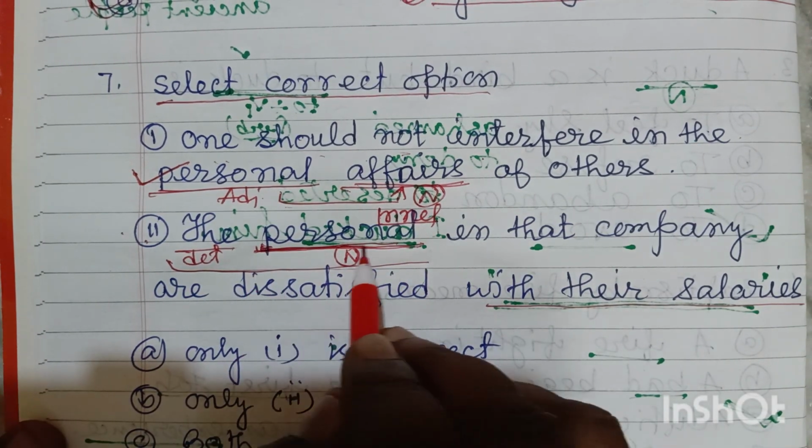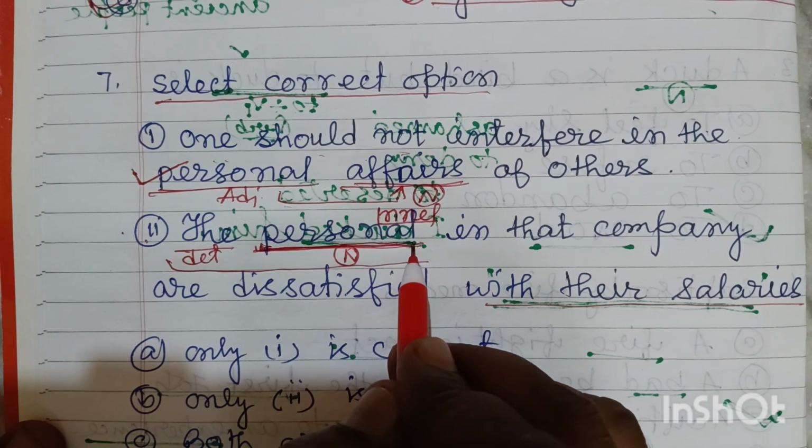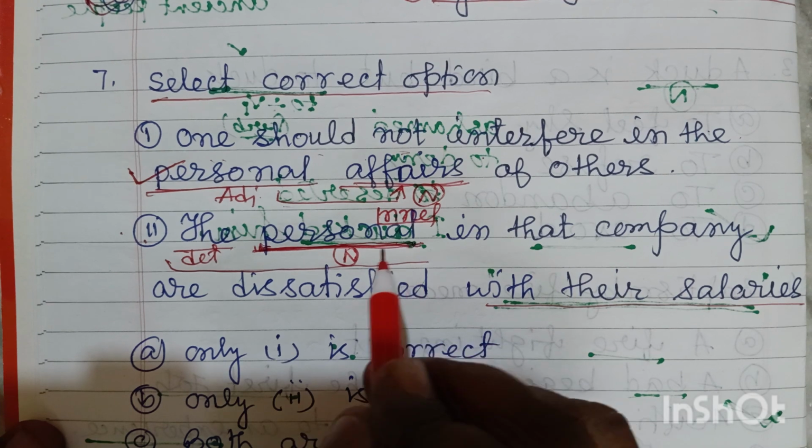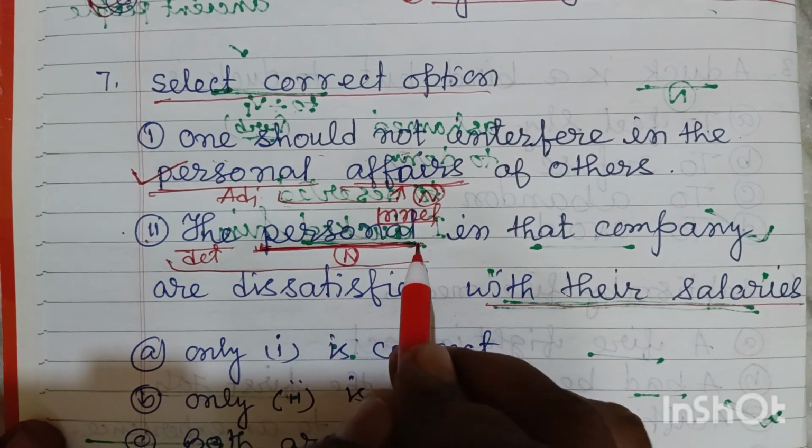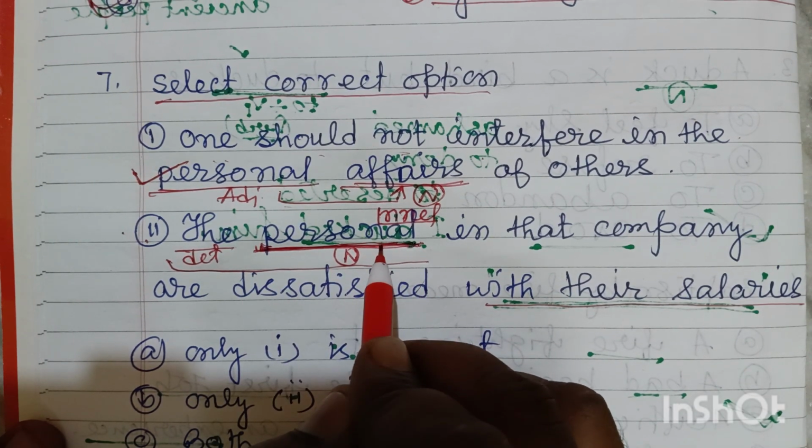But as it is personal, it does not refer to any person. It is the quality of the person which is called personal, entirely related with a person. This is the adjective form. So this is incorrect.